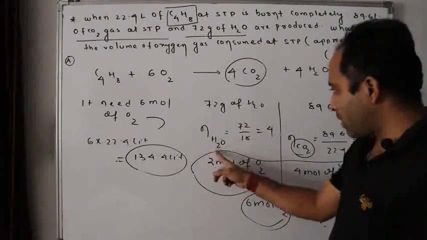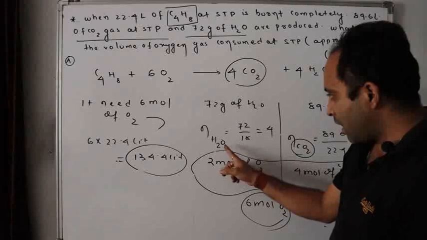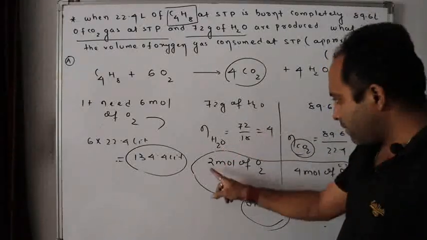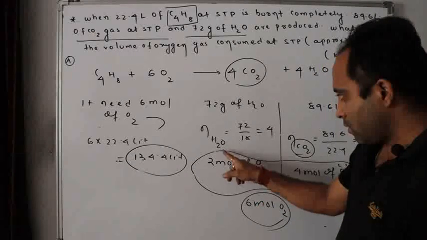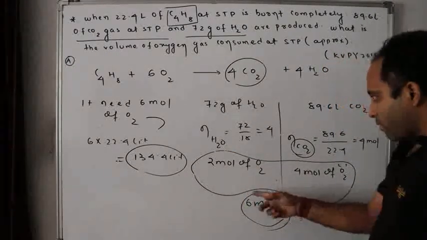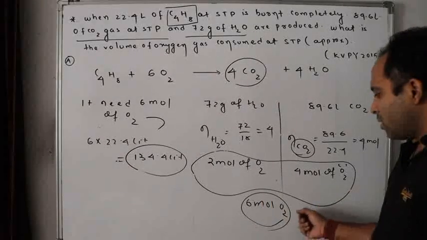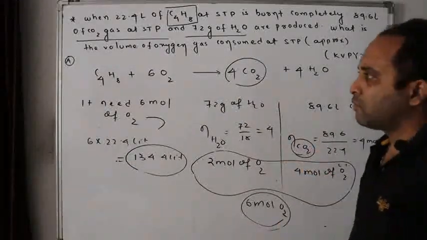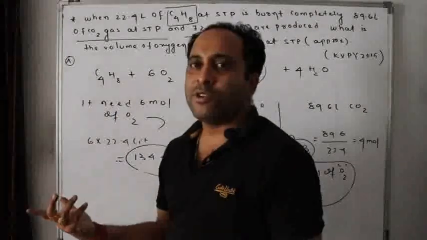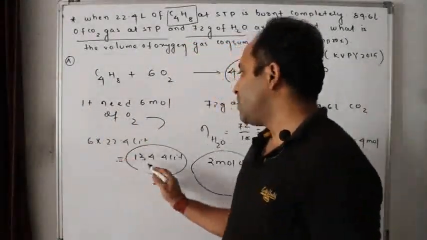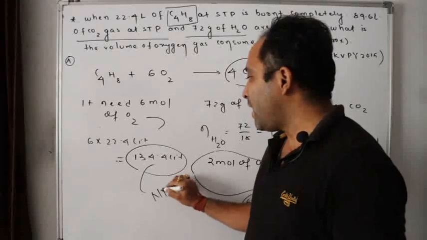So 4 moles of water, each mole has how many oxygen atoms? So 4 moles will have 2 moles of O2. So for this I require 2 moles, for this I require 4 moles. So total I require 6 moles of O2. So 6 moles of O2 is how much volume? 1 mole is 22.4 liters at STP. So 6 moles is this much liters at STP.